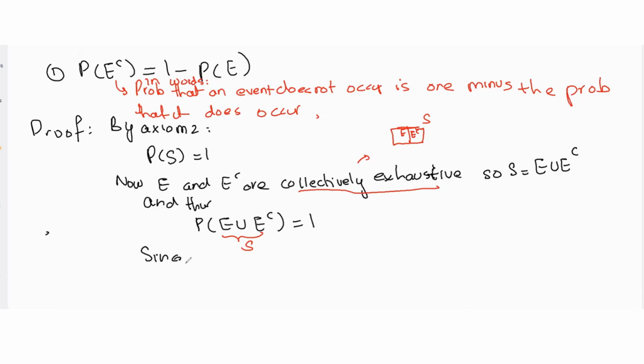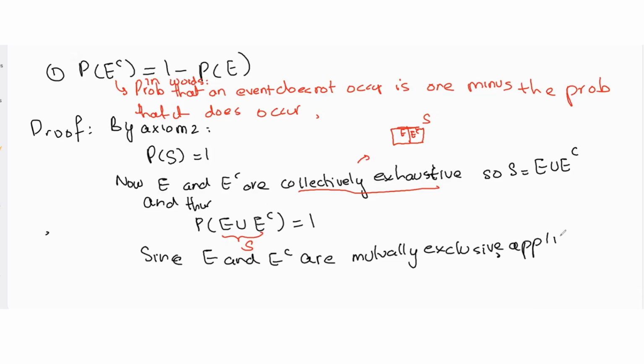We already talked about an example of events that are both collectively exhaustive and mutually exclusive: an event and its complement. An event and its complement are mutually exclusive. They don't contain any common outcomes, they cannot occur at the same time, and the intersection is a null set. So we're using two facts here: an event and its complement are mutually exclusive as well as collectively exhaustive.